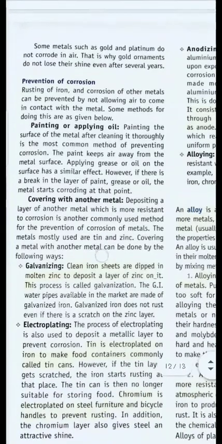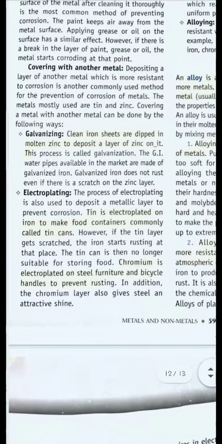Now how can we prevent this corrosion? We can prevent this corrosion through following processes. First of all, a very easy process is painting or applying oil. We should paint the metal objects with a paint, or we can apply an oil to protect them from damage. Okay. Next, we can cover a metal with another metal by the process of alloying.